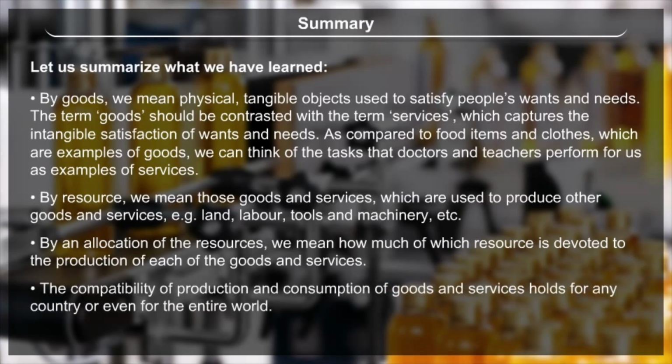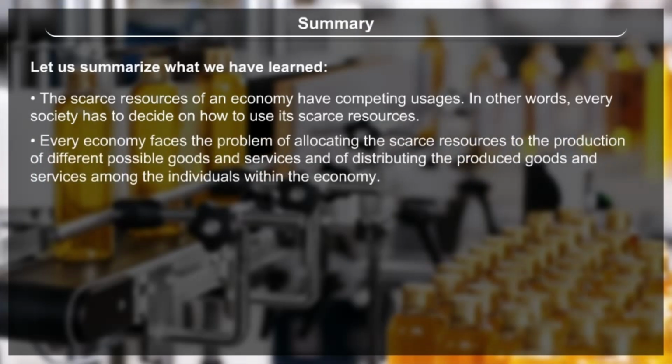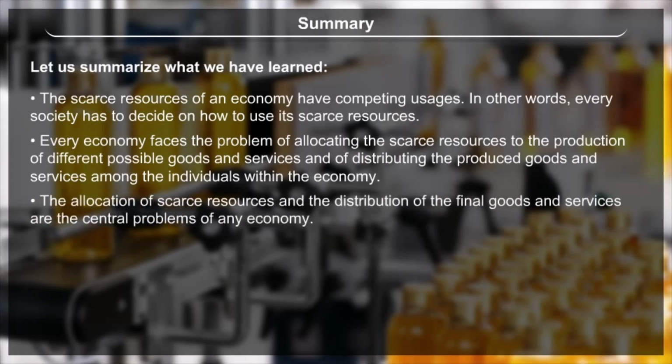The compatibility of production and consumption of goods and services holds for a country or even for the entire world. The scarce resources of the economy have competing usages. In other words, every society has to decide on how to use its scarce resources. Every economy faces the problems of allocating the scarce resources to the production of different possible goods and services, and of distributing the produced goods and services among the individuals within the economy.